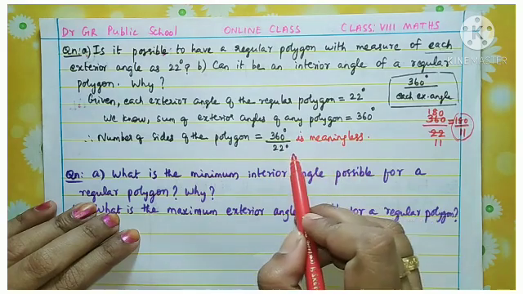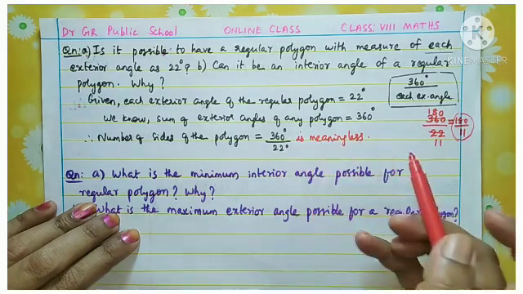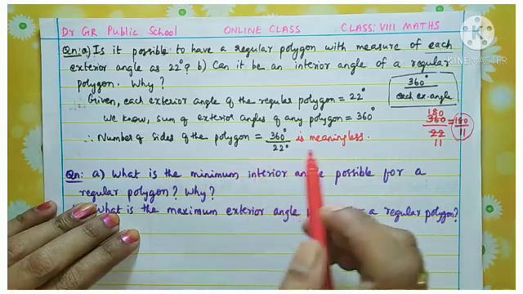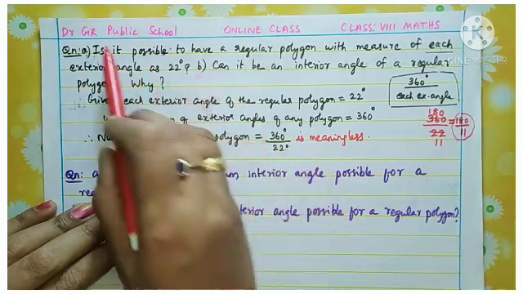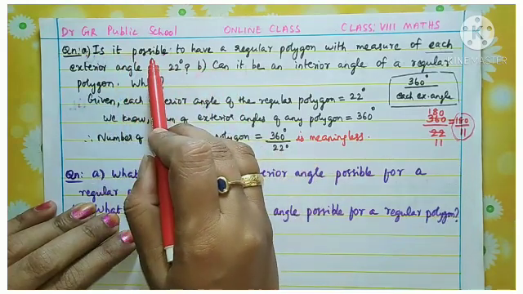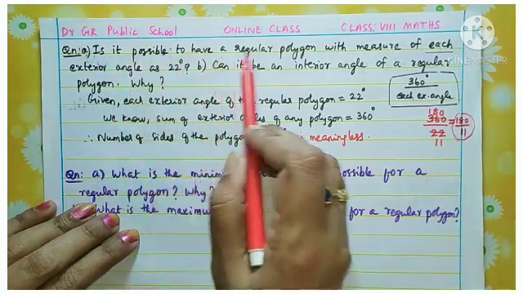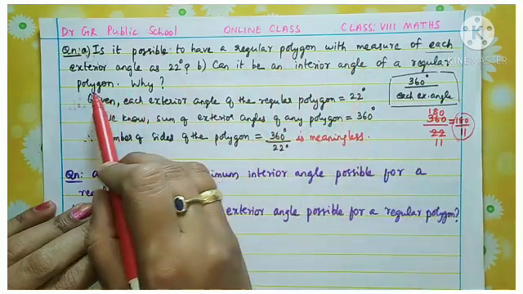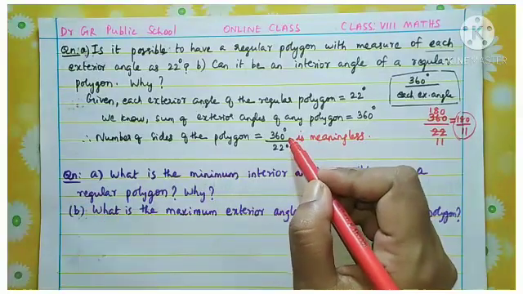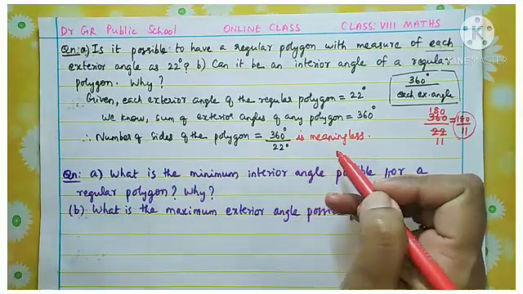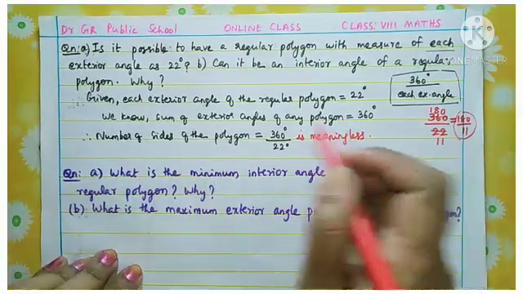What is the conclusion of our question? Is it possible to have a regular polygon with each exterior angle 22 degrees? Because we got 360 by 22 as meaningless, what is the conclusion, children?